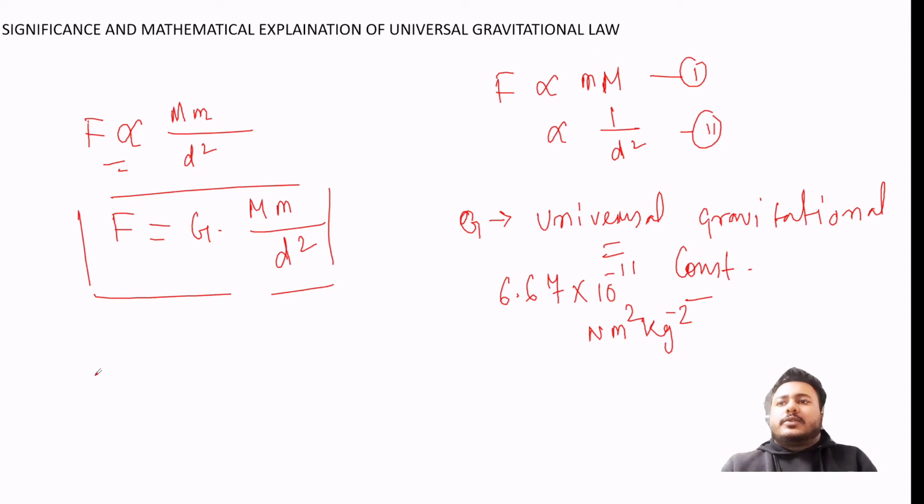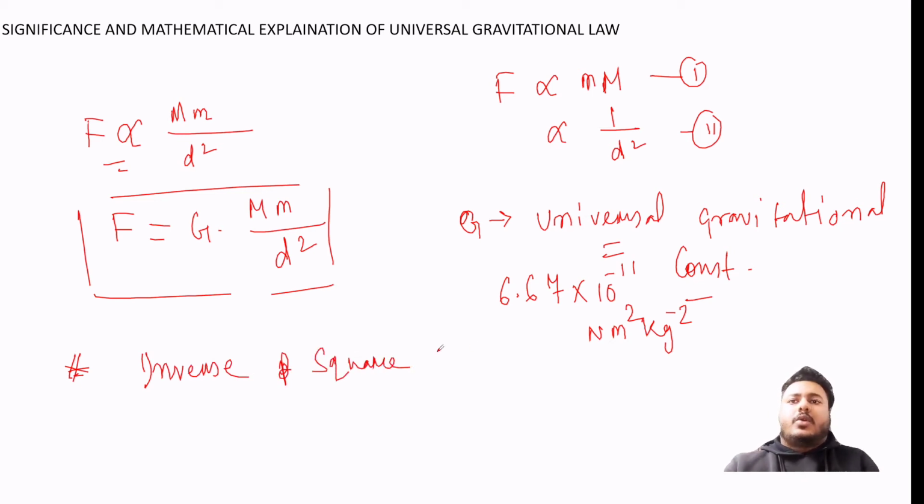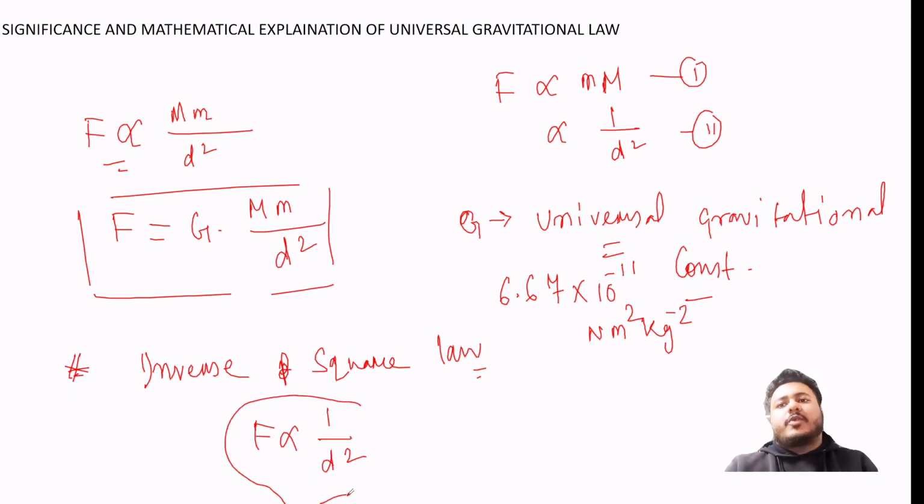And here we have to know the inverse square law. What is the inverse square law? This F is inversely proportional to d square, that is distance square. In physics, whenever we see this type of relation, we say that the law obeys the inverse square law.